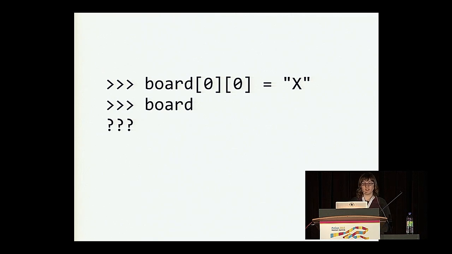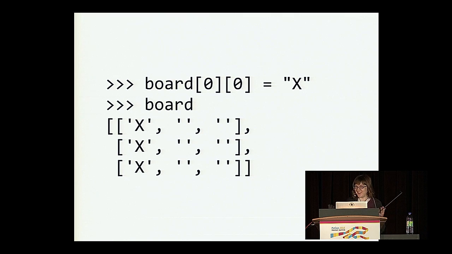So then when we display the board, what do you think it will look like? Totally reasonable. Our expectation here is that there's an X in the top left square, right? Only one person has made a move. But I see some of you shaking your head. No, what? X wins. This is like the easiest game of tic-tac-toe ever.